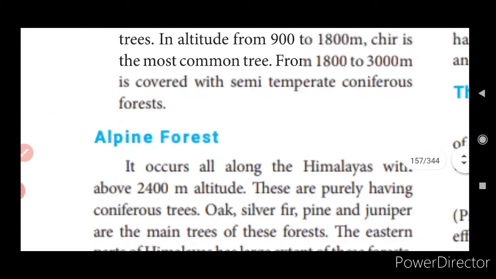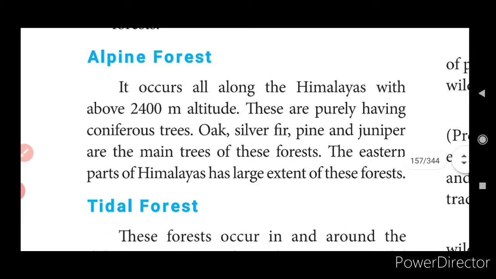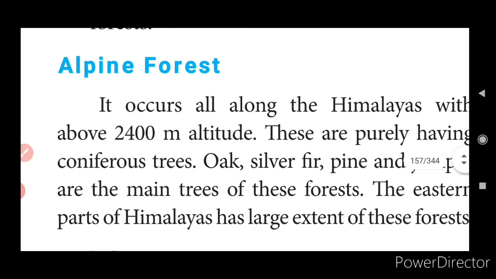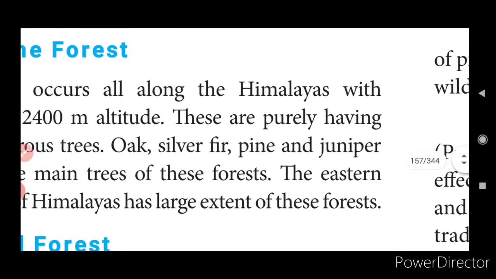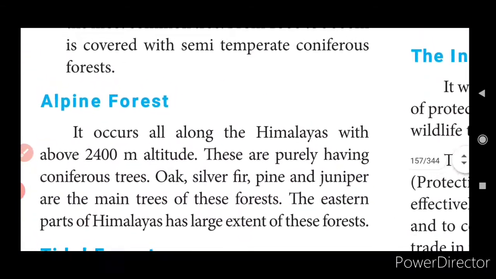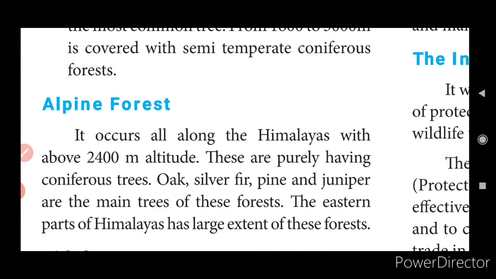Now coming to the alpine forest. It occurs all along the Himalayas above 2400 meters altitude. These are purely coniferous trees. Oak, silver fir, pine and juniper are the main trees of these forests. The eastern parts of the Himalayas have a large extent of these forests.